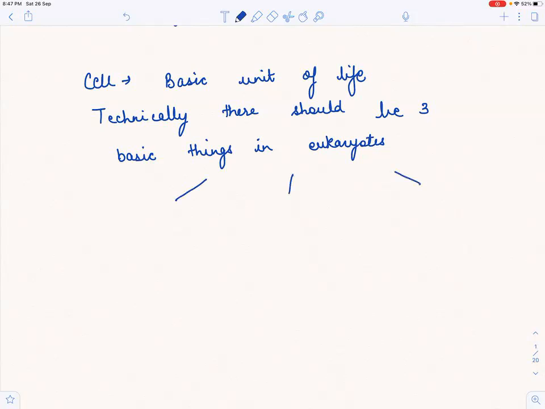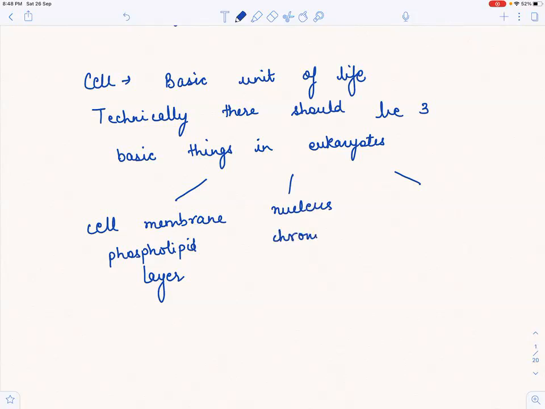If we see, they are cell membrane, right? There should be a phospholipid bilayer. There should be a cell membrane. What else? There should be a nucleus with chromatin. We'll see what chromatin is also here. So basically what is chromatin? Chromatin is DNA that is wrapped around different types of histone proteins. Okay.